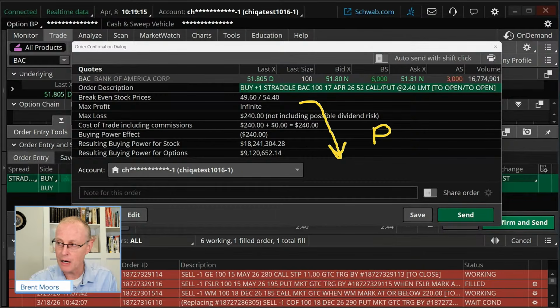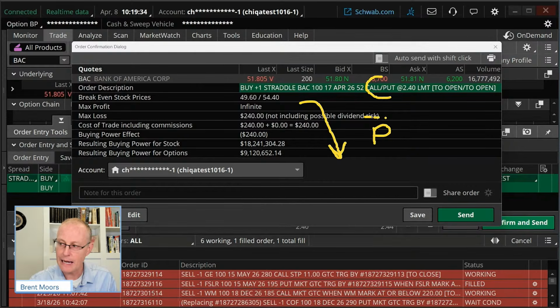And the call, if it goes down a bunch, will likely be worthless at that point. If it goes down a little bit, the call may still have some value, but probably don't expect much, would be my message to you on that.